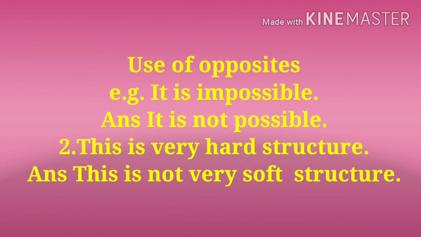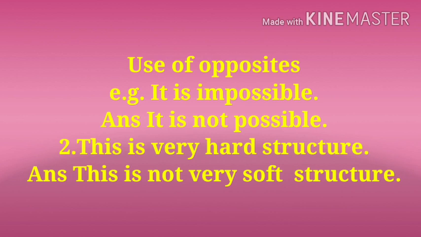Students, let's see. The first way of transformation is the use of opposites. For example, it is impossible. Answer: it is not possible. We used the opposite of impossible with not. It means in the first sentence there is impossible. What is the opposite of impossible? Possible. With not, it means not possible. It means impossible. The meaning is the same.